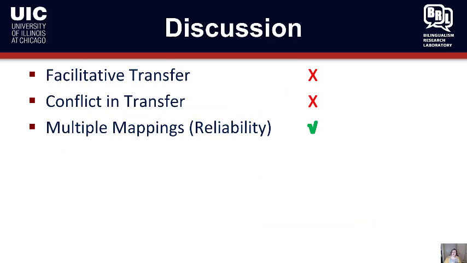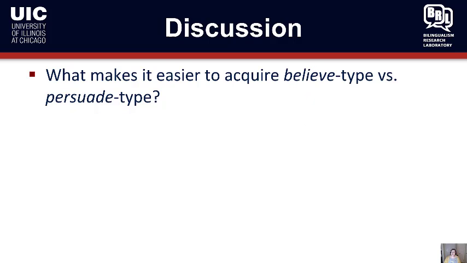So if we look back, the first 2 research questions were rejected, which is to say that these near native learners were still somewhat different from monolinguals in our 2 transfer conditions, but they did fine in the multiple mappings arena. So what would make it easier to acquire believe type verbs versus persuade type verbs?